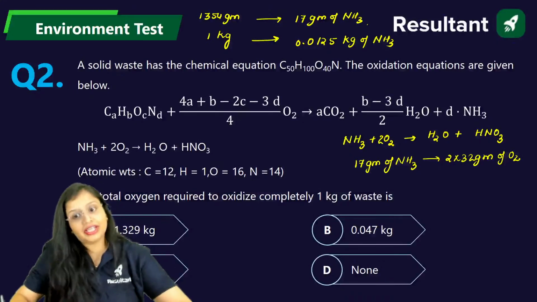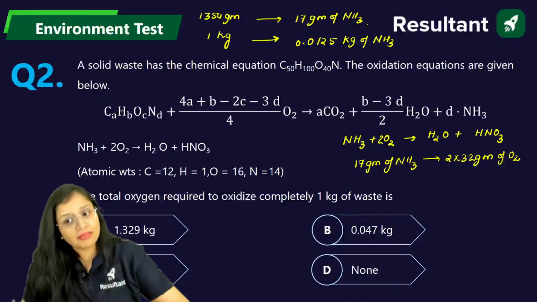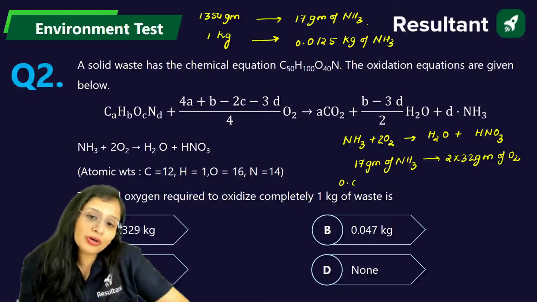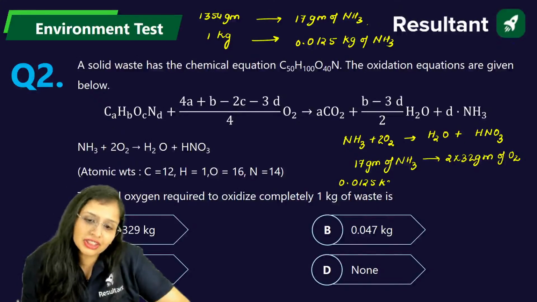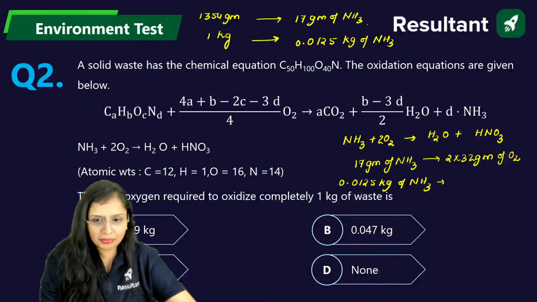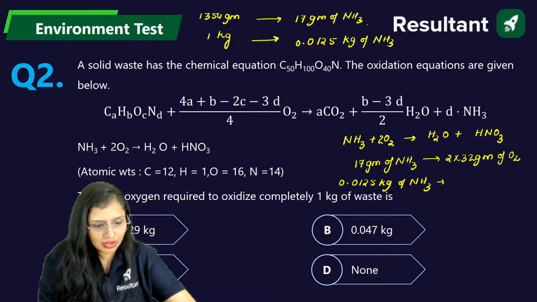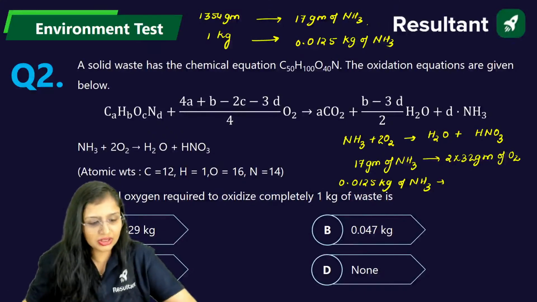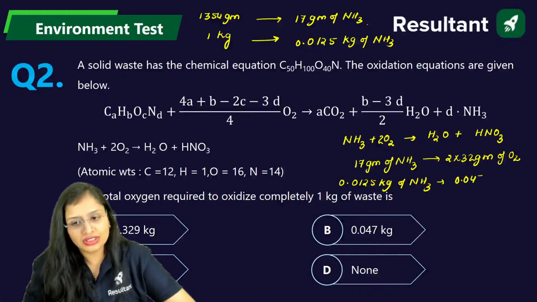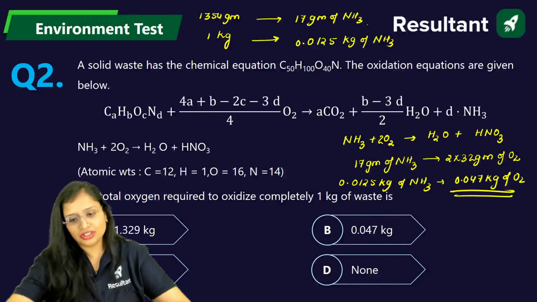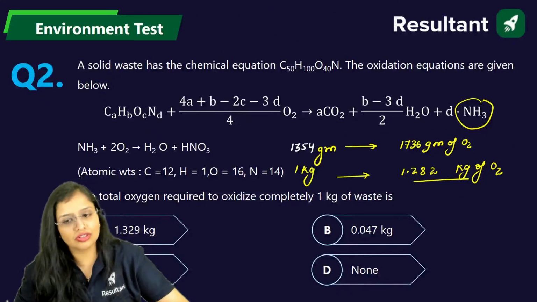So from here you will take ammonia. If 17 grams of ammonia requires 64 grams of oxygen, then 0.0125 kg of ammonia will require how much oxygen? So multiply by 2 into 32 divided by 17. How much will this come? 0.047 kg of oxygen. So this is one oxygen which is required, and this is another oxygen which is required.